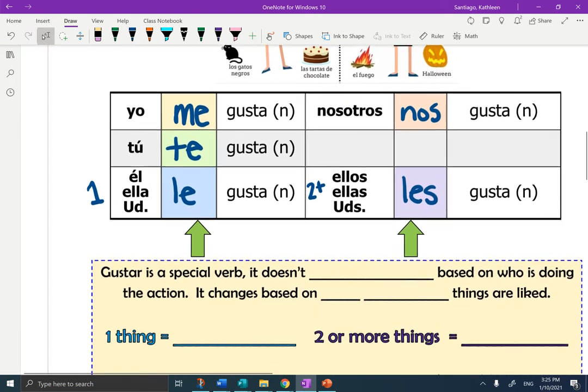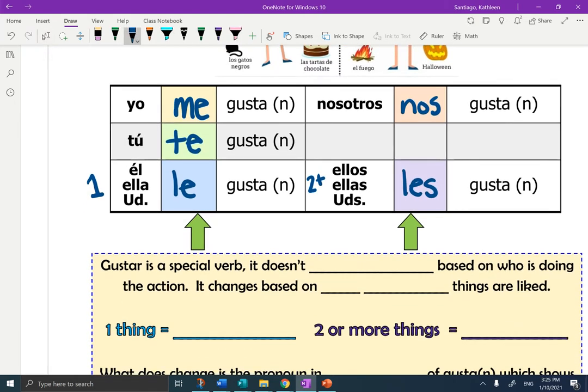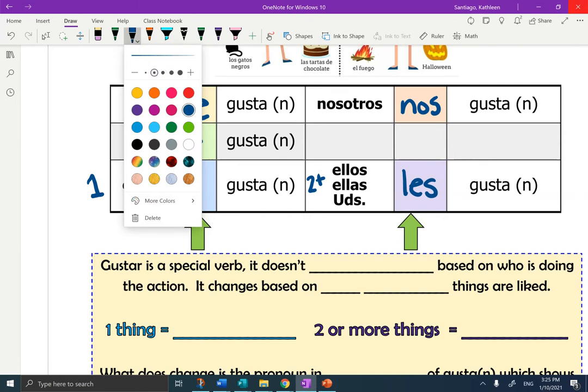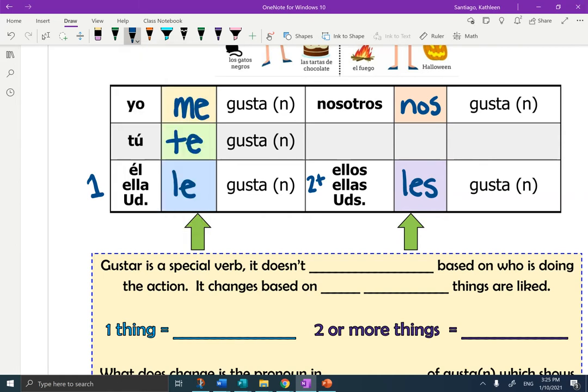Let's take a little bit closer look at these notes. I'm going to actually make my pen tip smaller so that you can see what I'm writing because this space isn't as big. Gustar is a special verb. It doesn't conjugate, which is the fancy word for change. It doesn't conjugate based on who is doing the action. It changes based on how many things are liked.